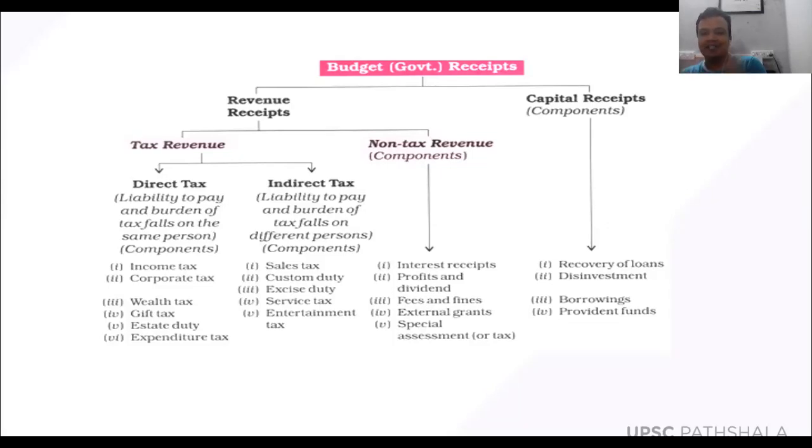I normally give an example. Suppose I have bought a house for 10 lakh rupees in 2010, and suppose the value of that property becomes 1 crore rupees in 2020, after a 10 year gap. I bought the house in 2010 at 10 lakh rupees, but in 2020 the value of the property becomes 1 crore rupees. So when I sell that property to someone else for 1 crore rupees, what is the capital gain for me? So here what is my capital gain?